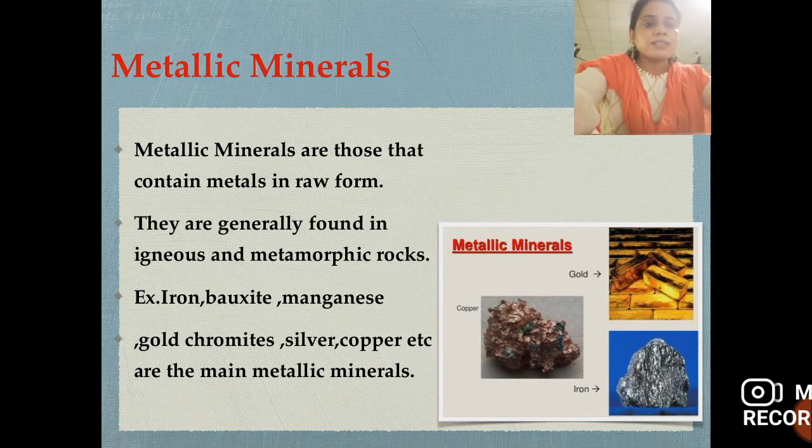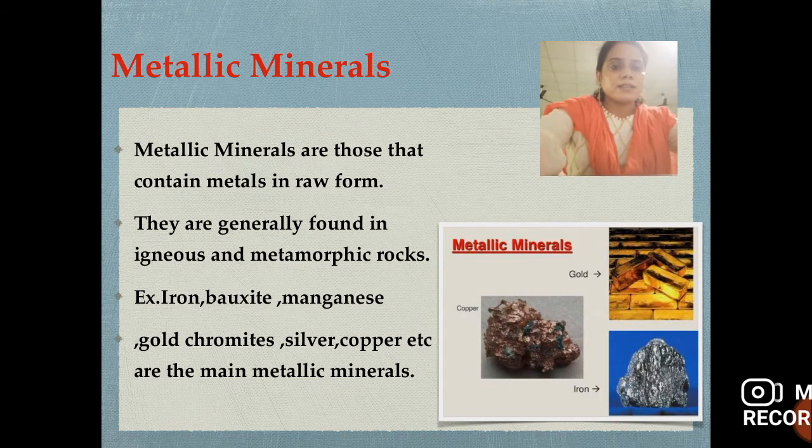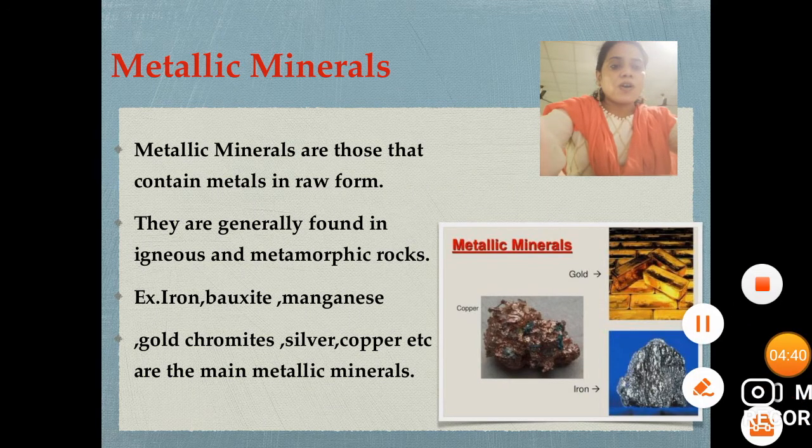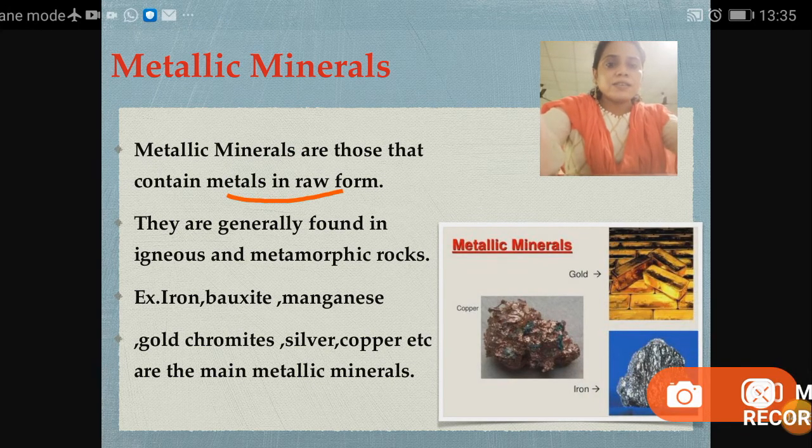So first we will see what are metallic minerals. Metallic minerals are those that contain metals in raw form. They are generally found in igneous and metamorphic rocks. Where are they found?